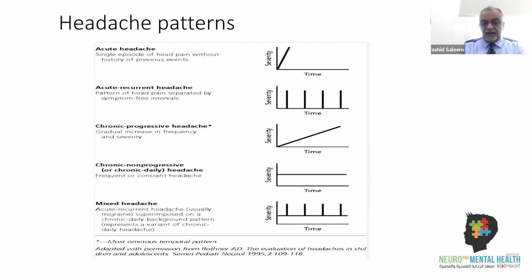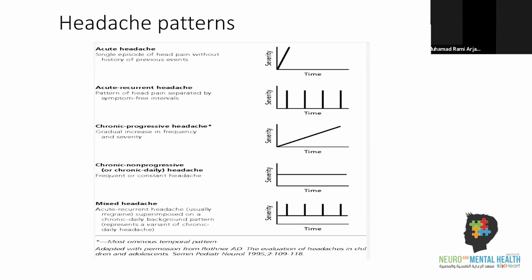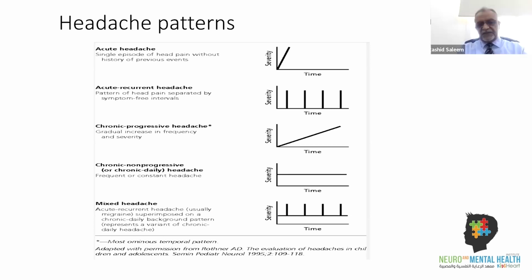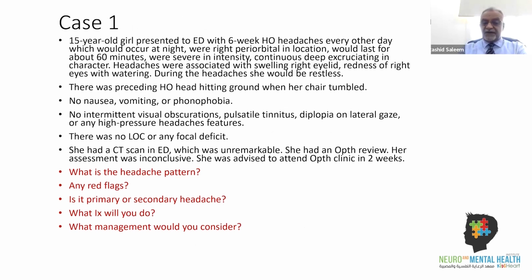Now, as I mentioned earlier, our primary aim is to differentiate between primary and secondary causes, and one of the ways to do so is by looking at the patterns. Acute headaches, as you can see in the graphical and pictorial representation: acute recurrent headaches, chronic progressive headaches, and chronic non-progressive. I won't dwell on this a lot here because we'll start with the cases straight away.